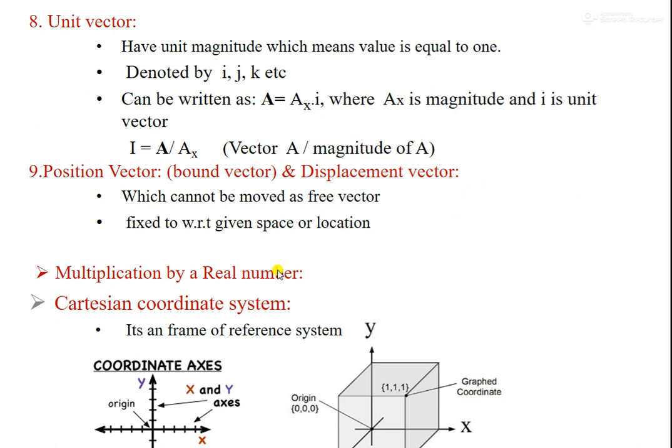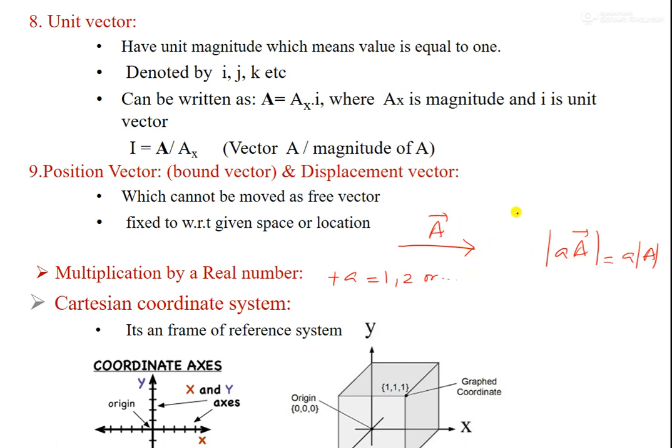Next we talk about multiplication of a vector with a real number. Suppose there is a vector A, and a positive real number a, equal to 1 or 2 or something. If you multiply this vector by a, the magnitude becomes a times the original.